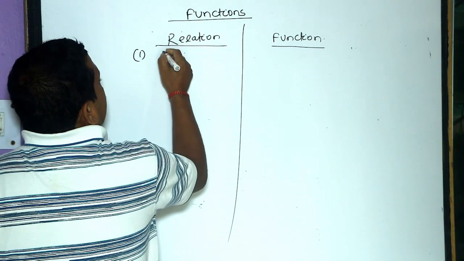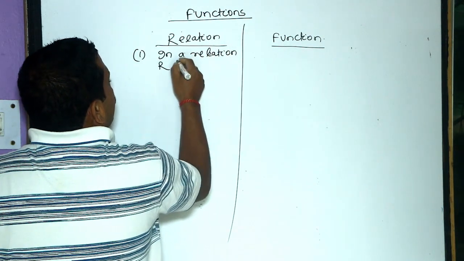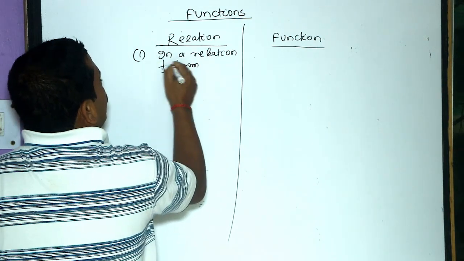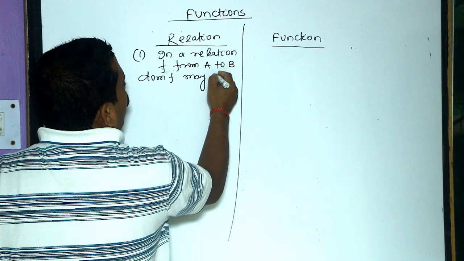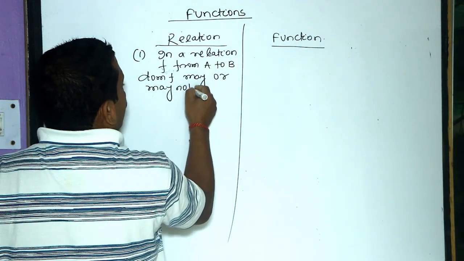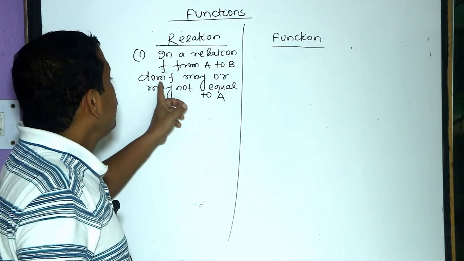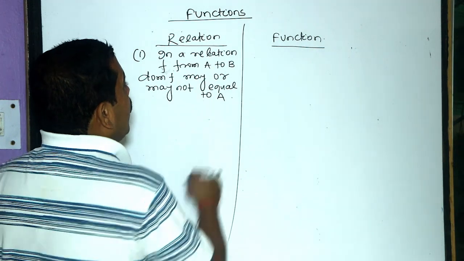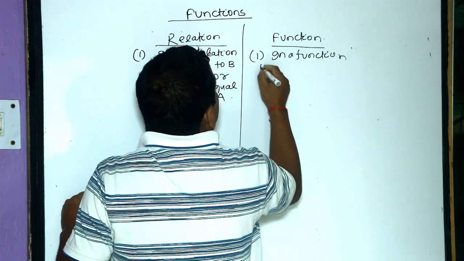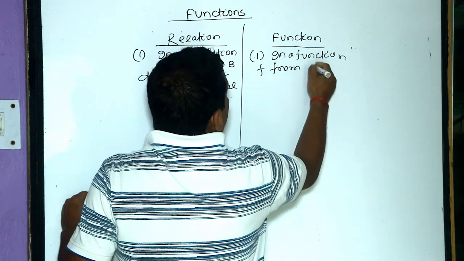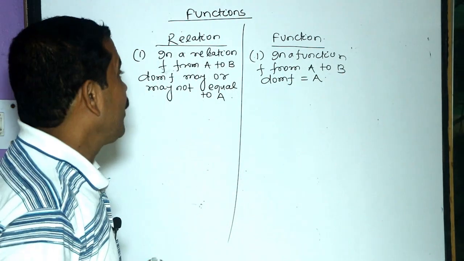First condition is, in a relation R from A to B or F from A to B, domain F may or may not be equal to A. But in a function F from A to B, domain F must be equal to A. That is the basic difference.